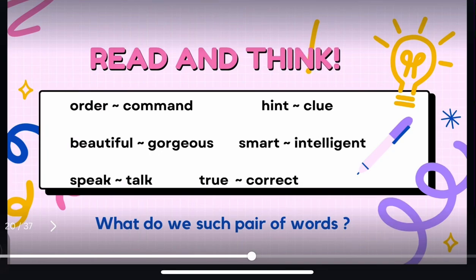Another task for you to think about. Read these words and tell me, what do we call such pairs of words? Order, command. Hint, clue. Beautiful, gorgeous. Smart, intelligent. Speak, talk. True, correct. What is the similarity in these words? Yes, you guessed it correct. They are synonyms, or words which have similar meanings.